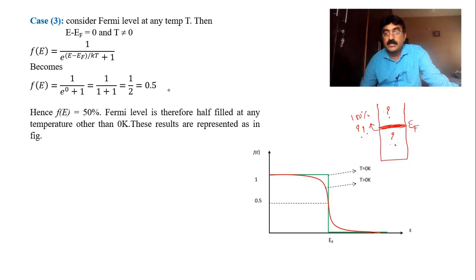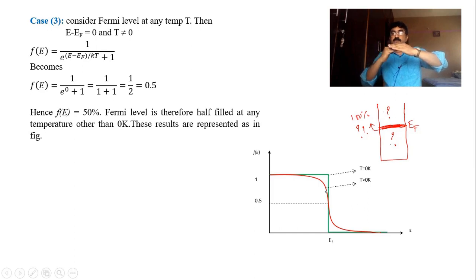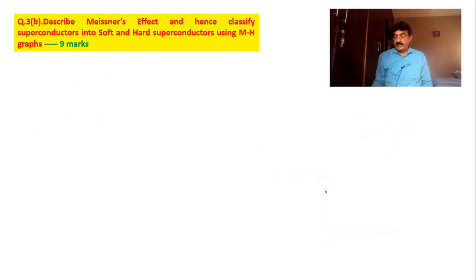These results are graphically represented here. Look at the green curve. The green curve represents the occupancy at 0 temperature. At 0 temperature, up to the Fermi level it is 100%, which means 1, and afterwards 0%. The red curve represents temperature greater than 0. It is not 100% up to the Fermi level; at the Fermi level it is 50%. That means electrons have already started going up, so you can see some vacancies even below the Fermi level. So you have to draw this graph. One mark is reserved for the graph. Well, with this I move on to the next question.